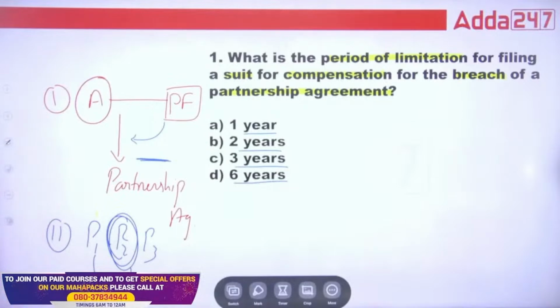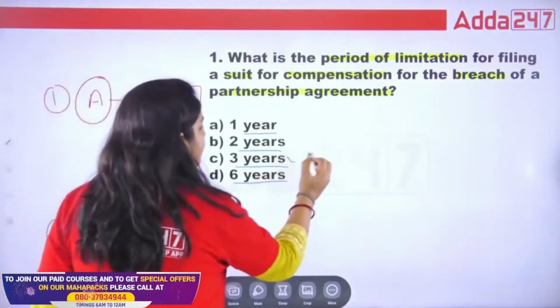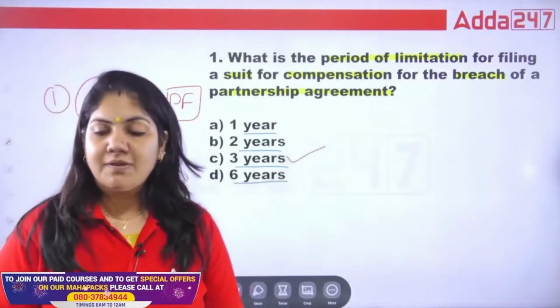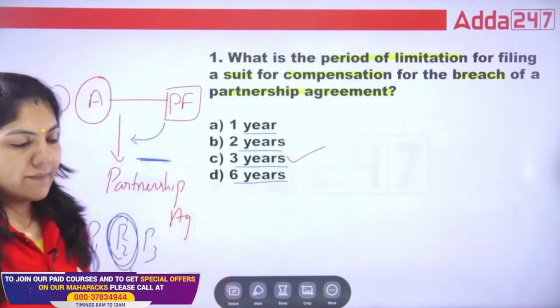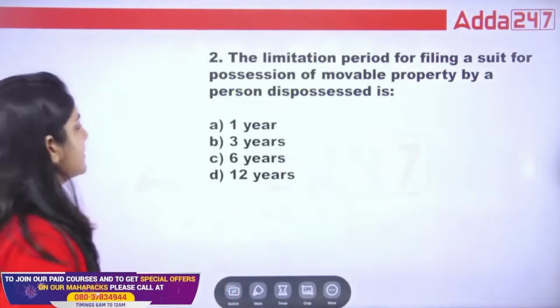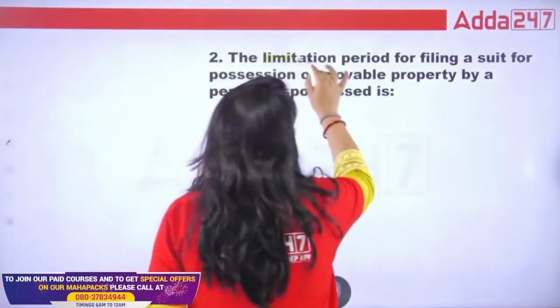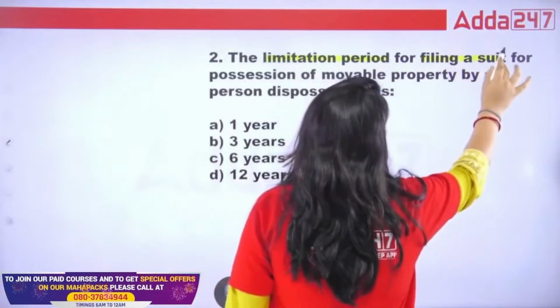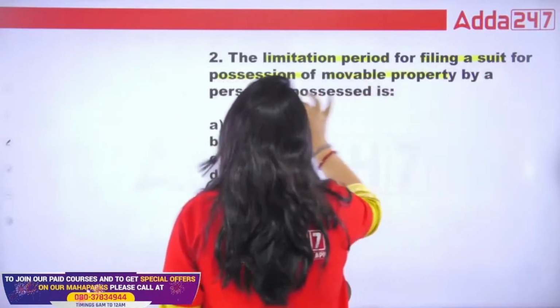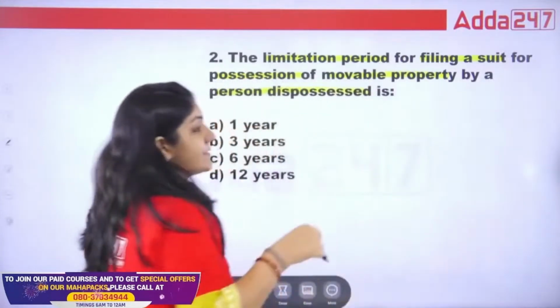So the right answer is, guys, 3 years. 3 years is the right answer. And please give the answer as much as possible. Okay? This is the right answer. Next. The next question is the limitation period for filing a suit for possession of movable property by a person dispossessed.